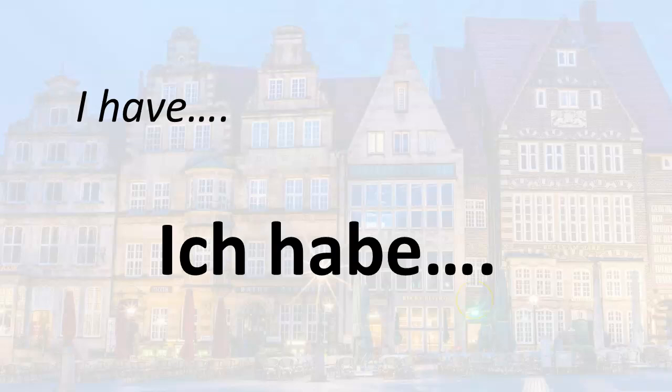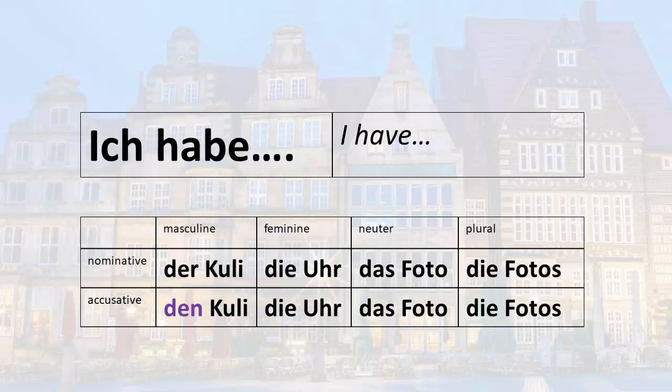So there's something very important that happens to nouns when they are direct objects. We have special forms for those nouns. And all of those forms together are what we call the accusative case. Take a look at these examples here. We have der Kuli, which is the pen, die Uhr, which is a watch or a clock, das Foto, which is a photograph or a picture, and then there's a plural example here, die Fotos.